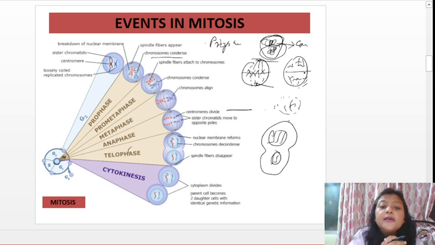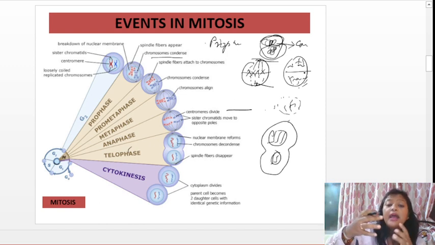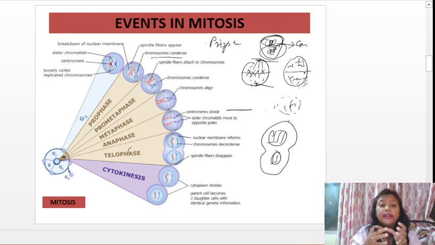We have seen in prophase that spindle fibers came and were attaching with the chromosomes, aligning, attaching with the centromere of the chromosomes. So now in telophase what is happening? The spindle fibers are again disappearing. Okay, and next is cytokinesis. So what happens out here?